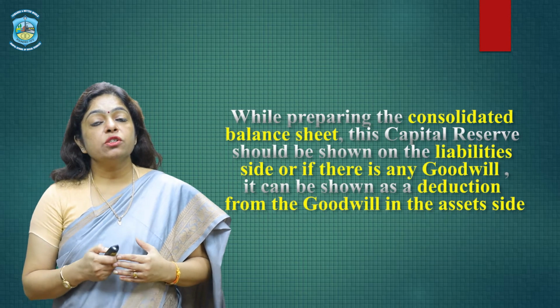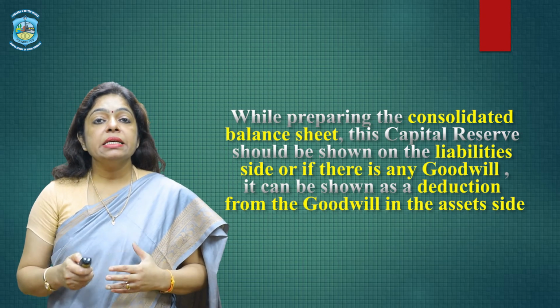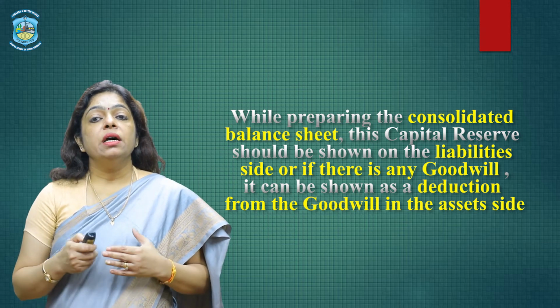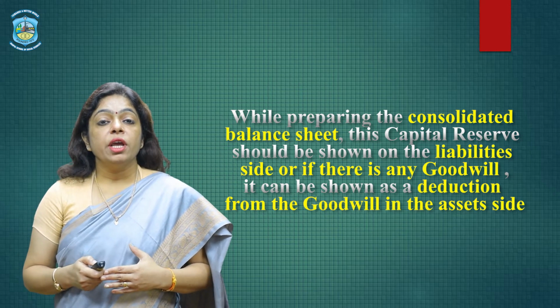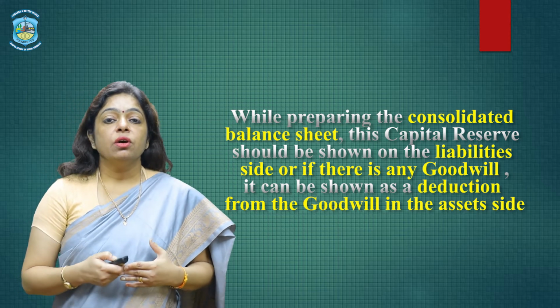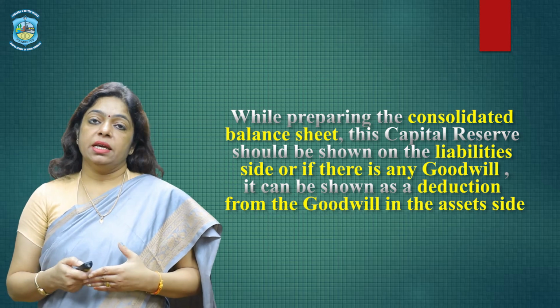While preparing consolidated balance sheet, this capital reserve, however, should be shown in the liability side, or if there is any goodwill, it is to be shown as a deduction from the goodwill in the assets side.